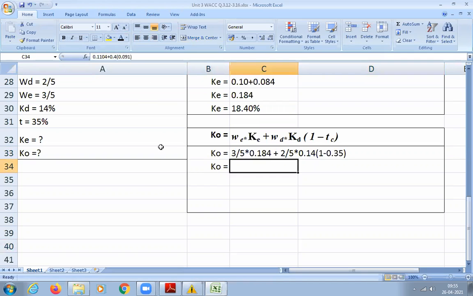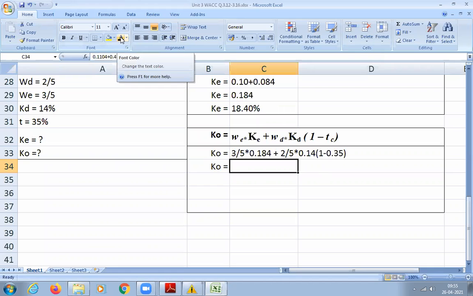Okay, simplify further. Calculate this, 3/5 into 0.184. How much will you get? 0.1104. Next, this one: 2 divided by 5 into 0.14. 0.056.